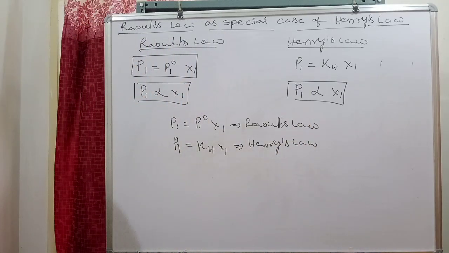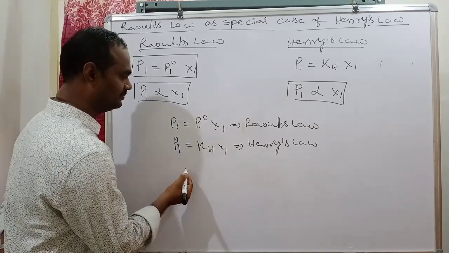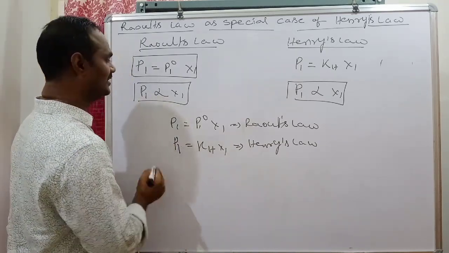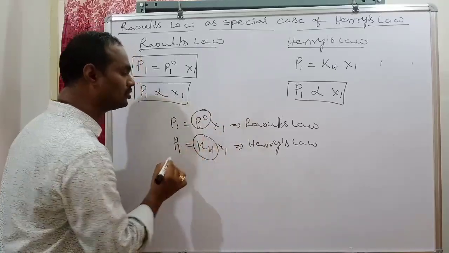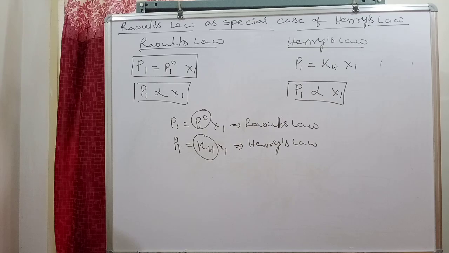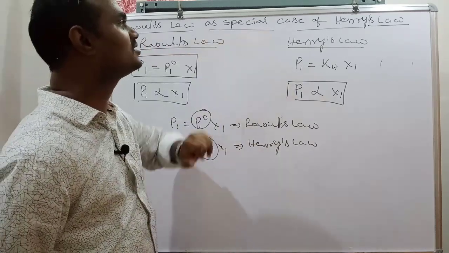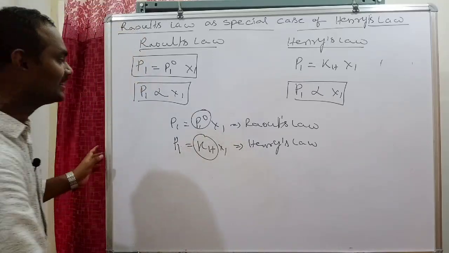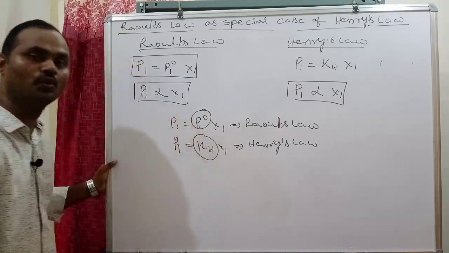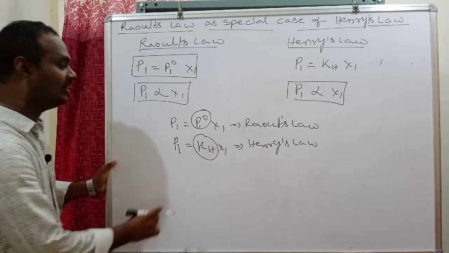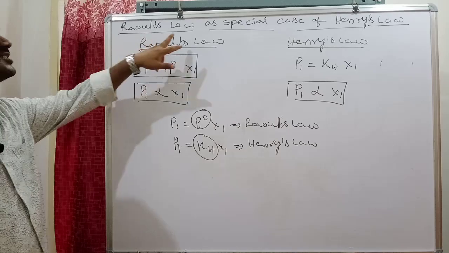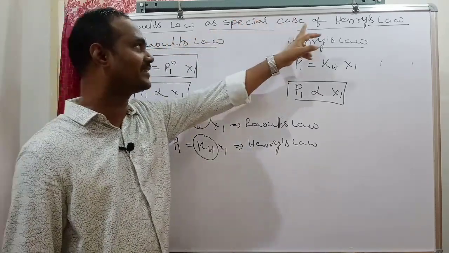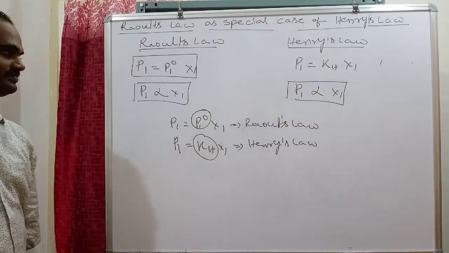In both cases, the relation is similar, but the proportionality constants are different. Raoult's law is a special case of Henry's law when KH becomes equal to P01. When the proportionality constants become equal, Raoult's law becomes a special case of Henry's law. Is that clear?